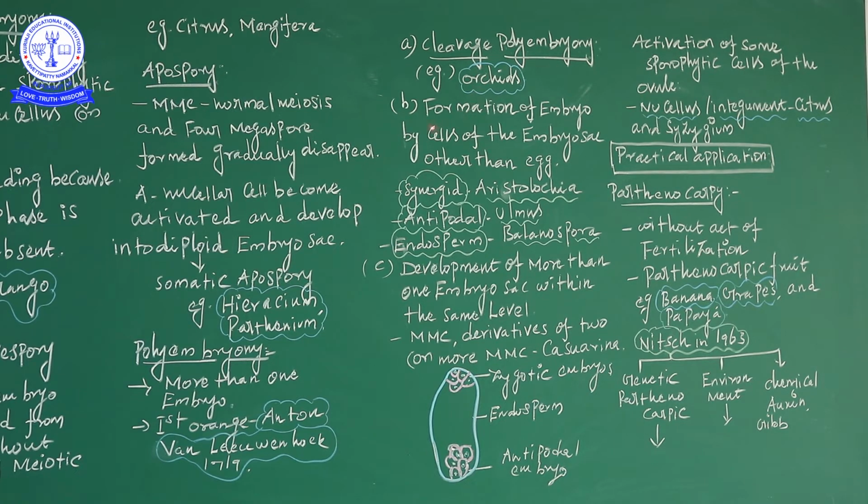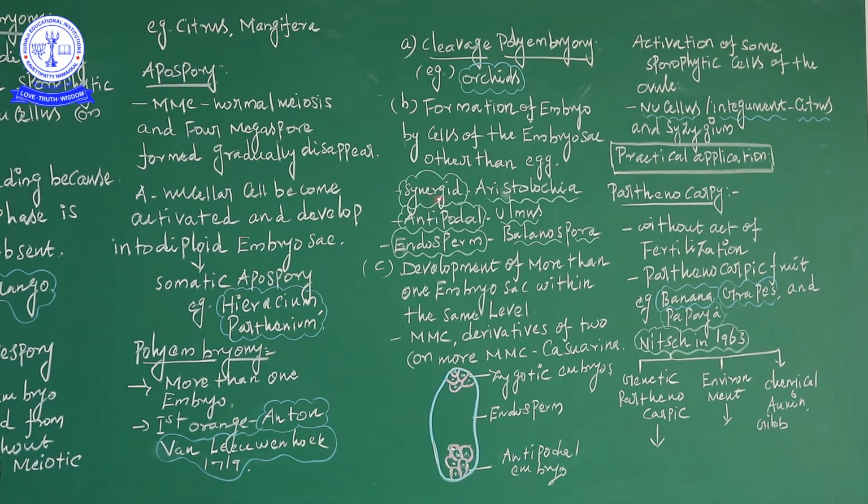The second one is the formation of the embryo by cells of the embryo sac other than the egg. Many examples are given, and this is very important for the two-mark question. The formation of embryo by cells of the embryo sac other than the egg cell: first, synergid in Aristolochia; then antipodal cell in Ulmus; and then endosperm in Melanospora.